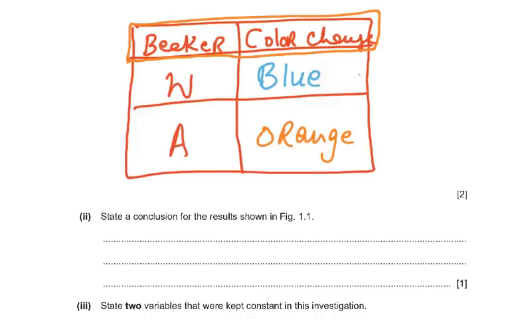Starch to maltose, and maltose is a reducing sugar. So state the conclusion. Conclusion means what did you conclude? If you don't know the English, then you must look up what the word conclusion means. Observation means what do you see? Conclusion means what is your result? What have you learned from it?